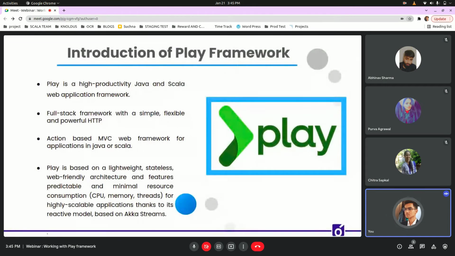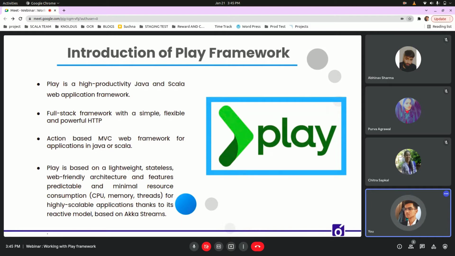Introduction to Play framework. Play is an open source web application framework which follows MVC architecture, also known as Model View Controller architecture. Play is written in both Scala and Java languages and can be compiled on JVM. Play is a high productivity Java and Scala web application framework.